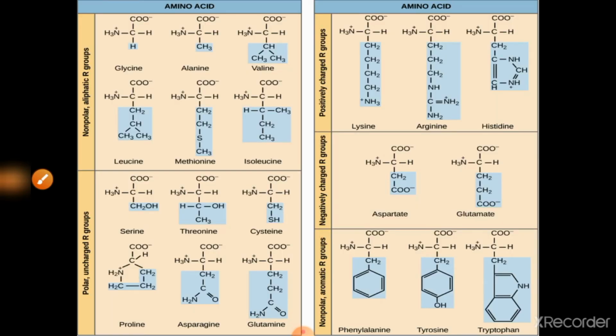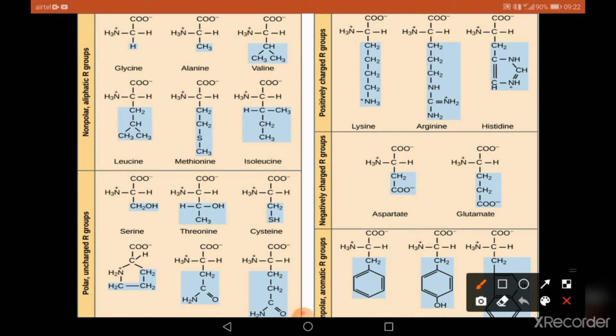So these are the structures and classification, where we can see that the skeleton is going to remain the same. The C alpha, we have the carboxyl terminal, we have the amino terminal. As I said, in glycine the R group is also H. In alanine, we have CH3 as the R group, and in valine, this is the R. The entire R group is shown in blue color, and the remaining skeleton of the amino acid is going to remain the same. There will be a carboxyl terminal, an amino terminal, a hydrogen atom, and an R group, and this R group is going to vary.